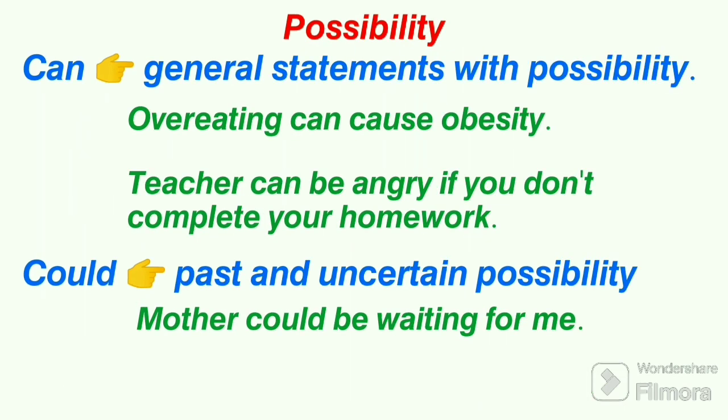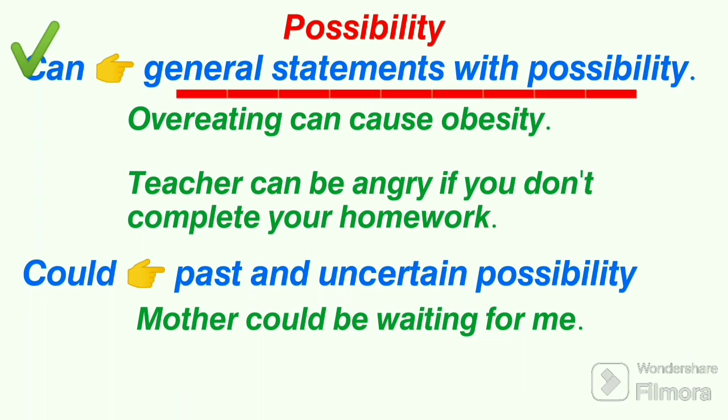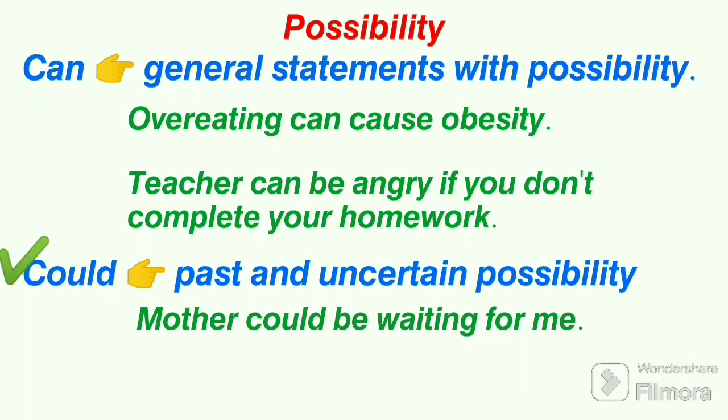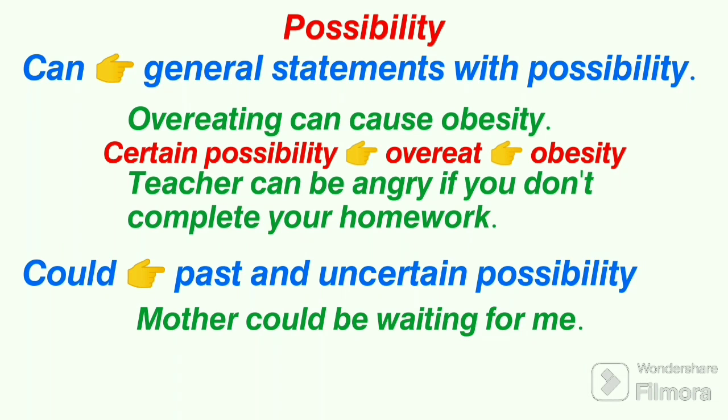Well, the next point of difference between can and could is about possibility. Can is used to express general statements having some possibility, while could is used to express past and uncertain possibilities. Okay? For example, overeating can cause obesity. Here, there is some kind of certain possibility that if we overeat, it can cause our obesity.